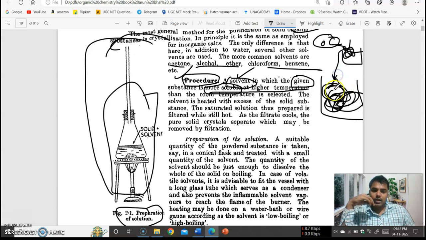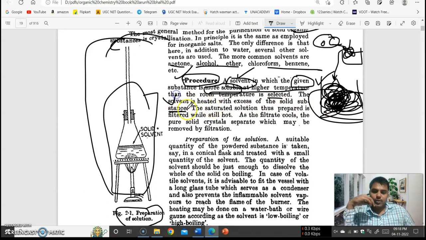After mixing it with the solvent in the experiment, the solvent has to be more soluble at a higher temperature than room temperature, and the solvent is heated with an excess of solid substance.